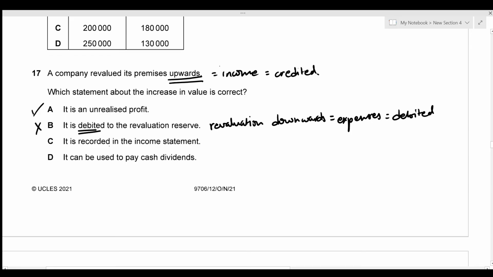The third one is that it is recorded in the income statement. So revaluation amount is never recorded in the income statement. So that's just false. And the final one is that it can be used to pay cash dividends. This is incorrect as well. Dividends can only be paid from retained earnings or other reserves, not the revaluation reserves. We can pay it from other revenue reserves, but not the capital reserves. So the correct answer over here is option A.